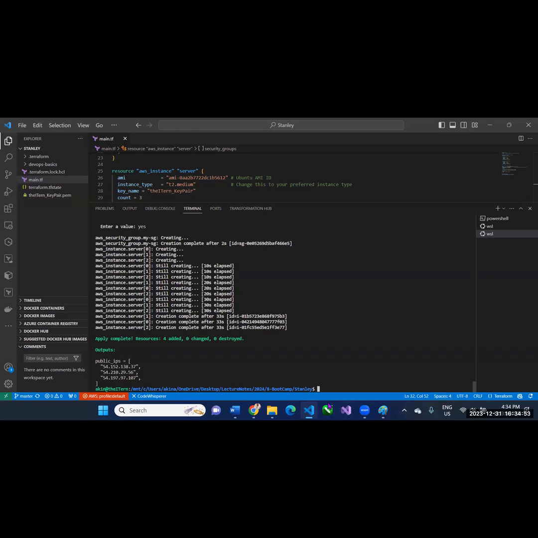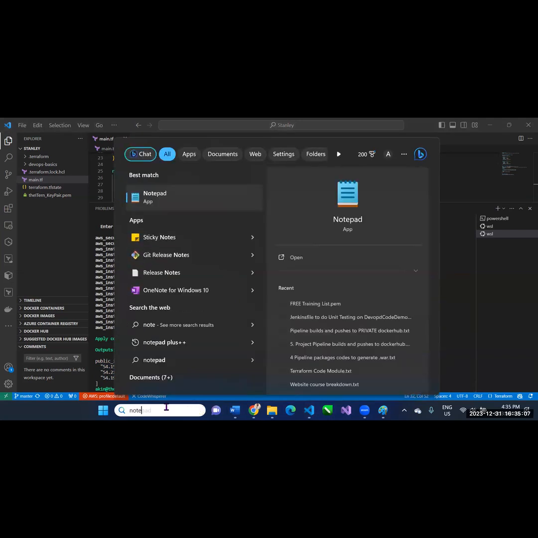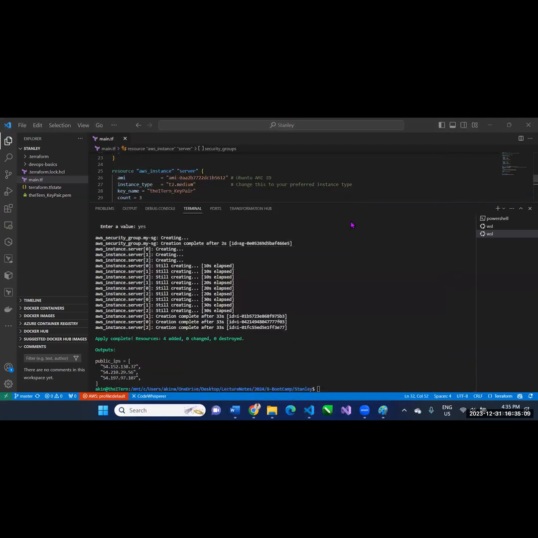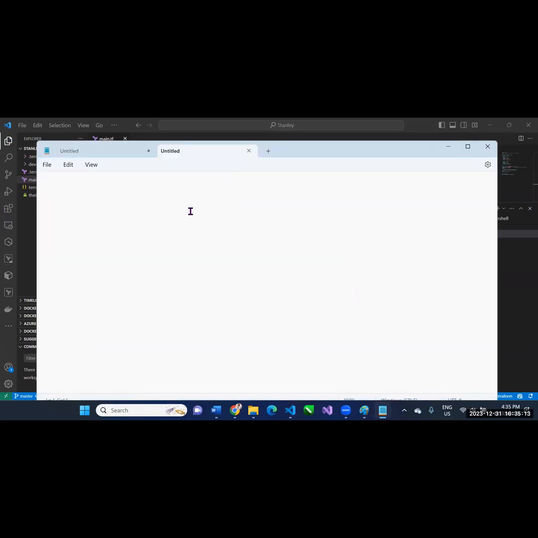All right, so the provisioning is complete. And then because we asked it to give us this output, it will give us the output of the 3 servers, the IP addresses. We need the public IP addresses to be able to communicate with each other. All right, so let's save that one somewhere. Notepad. All right, so now we have all of these.